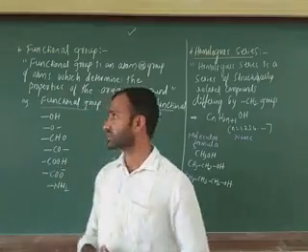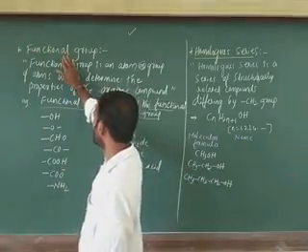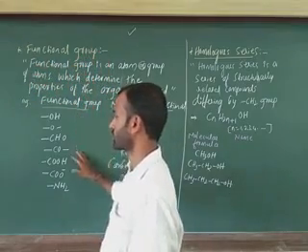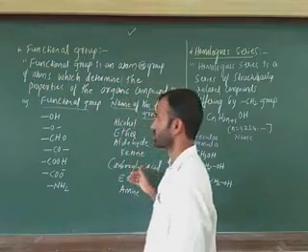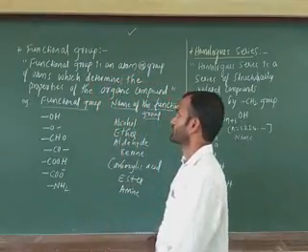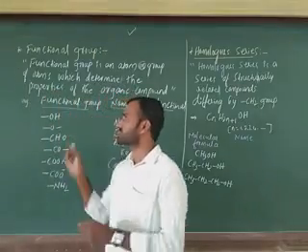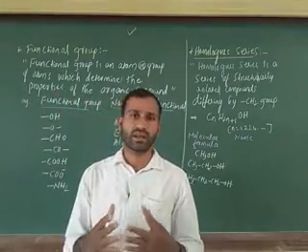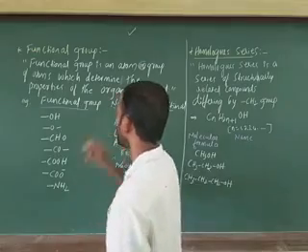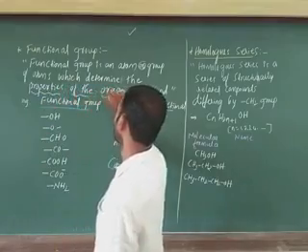Today we are going to discuss the next part of this topic. Starting first point is functional group. What is the functional group? Definition is there. Next, what are the functional groups, and next the names of some of the functional groups. A functional group is an atom or group of atoms which determines the properties of the organic compound. Just see here, the functional group definition is very simple. Functional groups are the groups of atoms that determine the properties of the organic compound, that is called a functional group. Most important point in this case is properties, the properties of the organic compound.